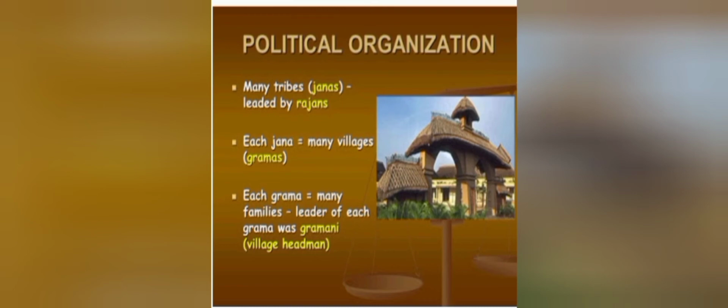Look at another subtopic, the political organization. So here the Aryans organized themselves into tribes called janas, because, as to say, Aryans are nomadic people, so they will not have any kings or queens. So they formed the jana, consisting of a number of villages called the gramas. The grama was composed of a number of families. So there exists a village. Each village was headed by a gramani or the village headman. Look at this clip.